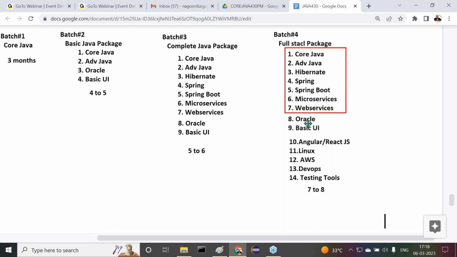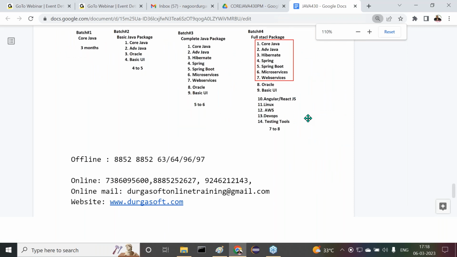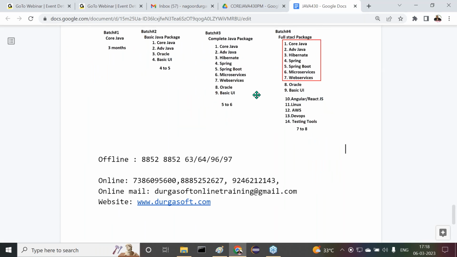Are you getting my point or not? As a student, if you have knowledge in all these sections and concepts, definitely company people will take you when compared with others. That's the reason full stack Java developers are getting very good demand nowadays outside. All of you are getting clarity on this? What exactly the points I'm telling there? Clear to all of you?